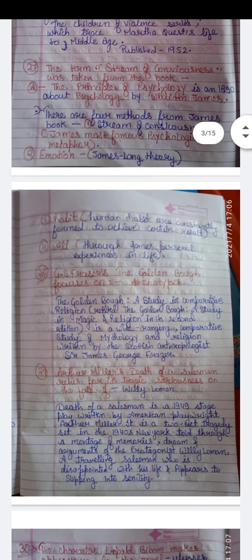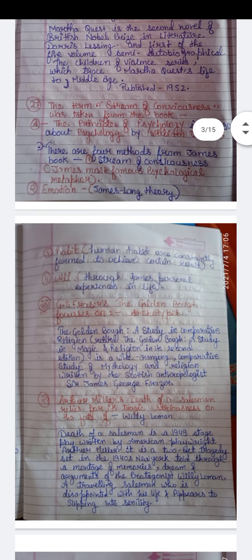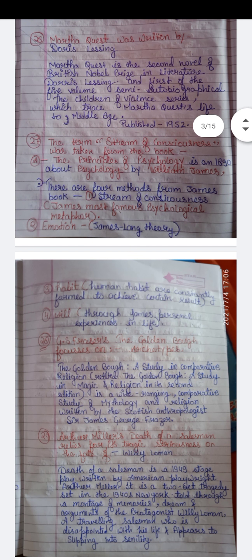So another question, 28, is: G.S. Fraser's The Golden Bough focuses on... archetypes. Friend, an archetype is like one particular thing, like someone is a hero or someone is a magician or someone is a mythical person. Okay, The Golden Bough, a study in comparative religion.